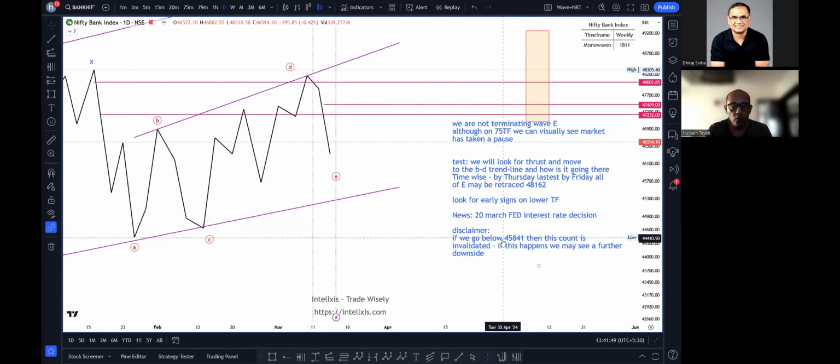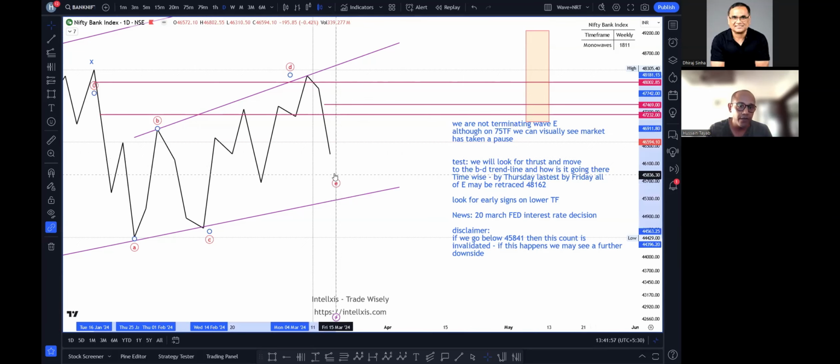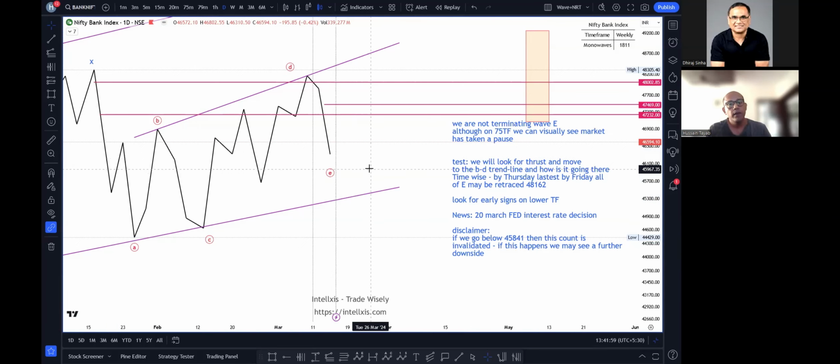Correct. So keep a close look on 45,841. अगर ये violate नहीं होता है, because we haven't seen thrust in the opposite direction, I am not terminating wave E as on today. मंडे के दिन समझो भी हम थोड़ा साइडवेज रहता है, थोड़ा डाउन साइड भी खुल जाता है, 50-100 पॉइंट चलेगा as long as 45,841 is not violated. Correct. Yeah. From there, we see thrust to the upside.